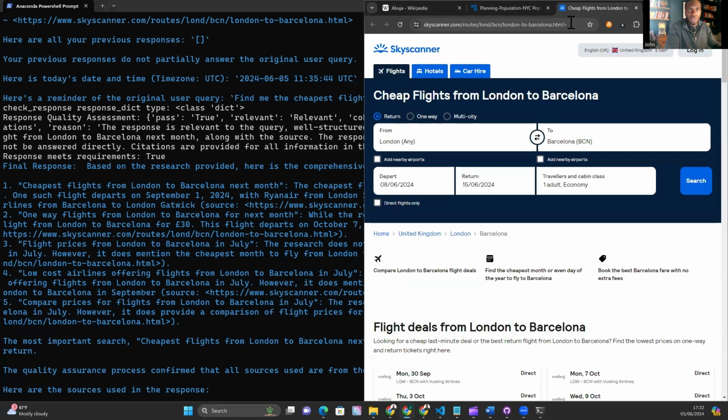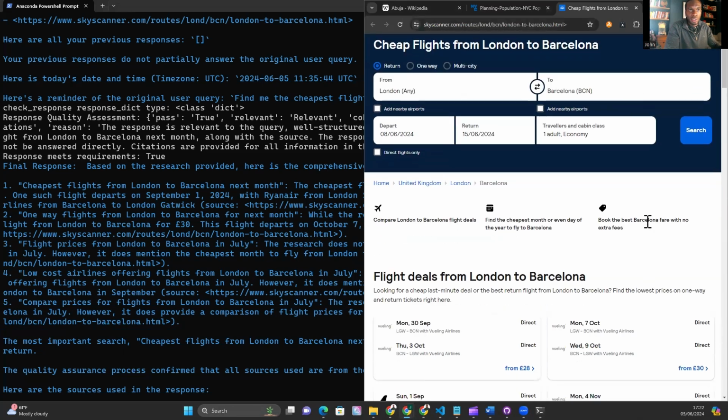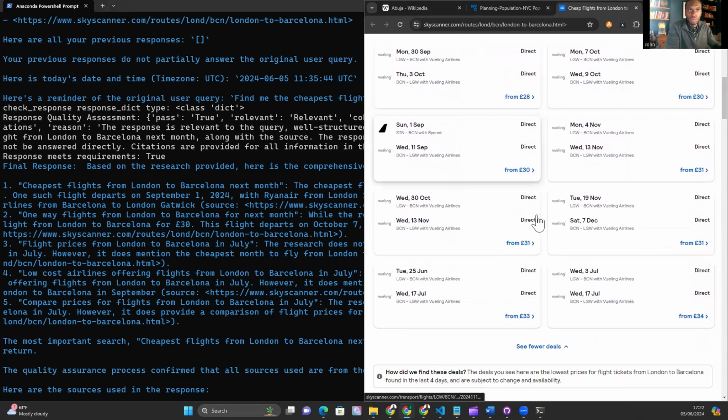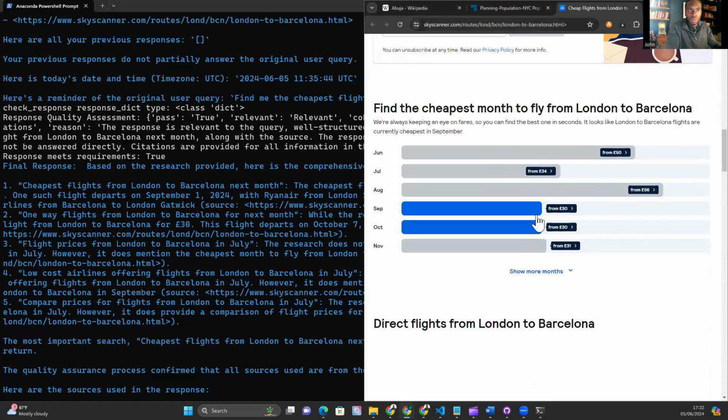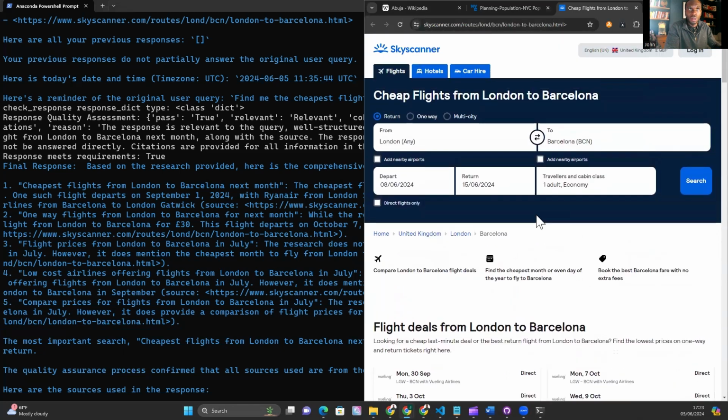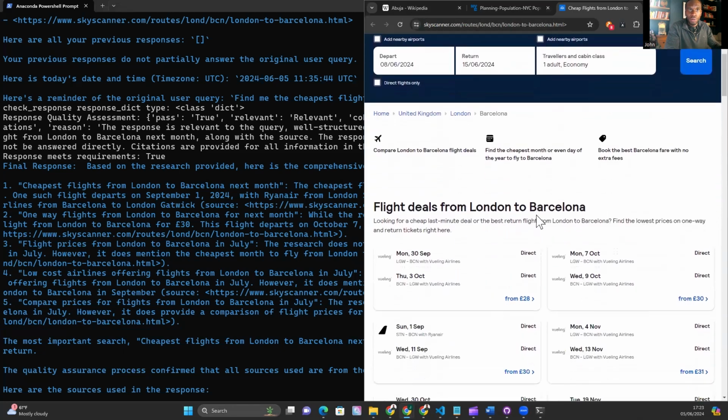So that has actually worked. It's saying £28 is the cheapest one. And we can see that £28 flight. It said with Ryanair, but these all seem to be with Vueling. So this isn't with Ryanair actually. Yeah, these are with Vueling. So there is a little bit of hallucination there actually.